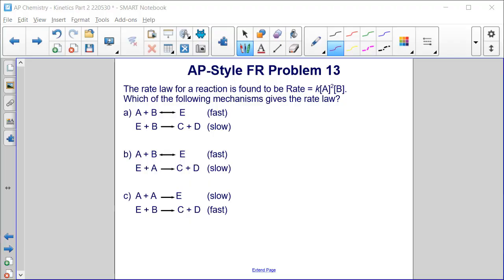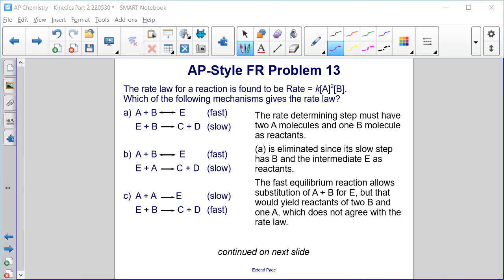AP Style Free Response Problem 13. The rate law for a reaction is found to be rate equals k times concentration of A squared times concentration of B. Which of the following mechanisms gives the rate law? So we have 3 to choose from, A, B, and C. Let's look at each one individually in the following slides.